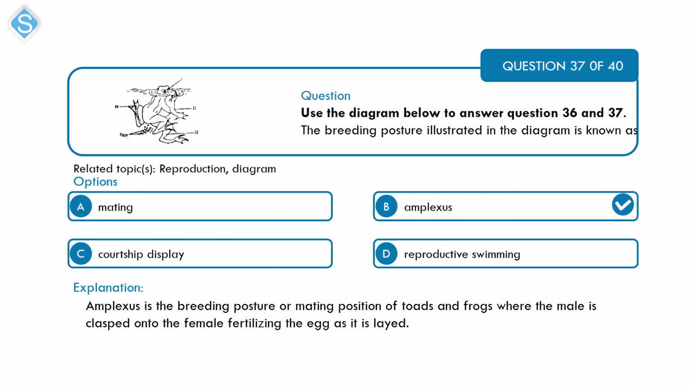So this is a question about specifics, and we've seen a question like that before. Even though this is a mating position, the mating position in toads and frogs is regarded as amplexus. So it's more about being specific. If you have a question like this where there's a general answer and a more specific answer, you should go for the more specific answer. So the mating position in frogs or toads is amplexus. That's option B.